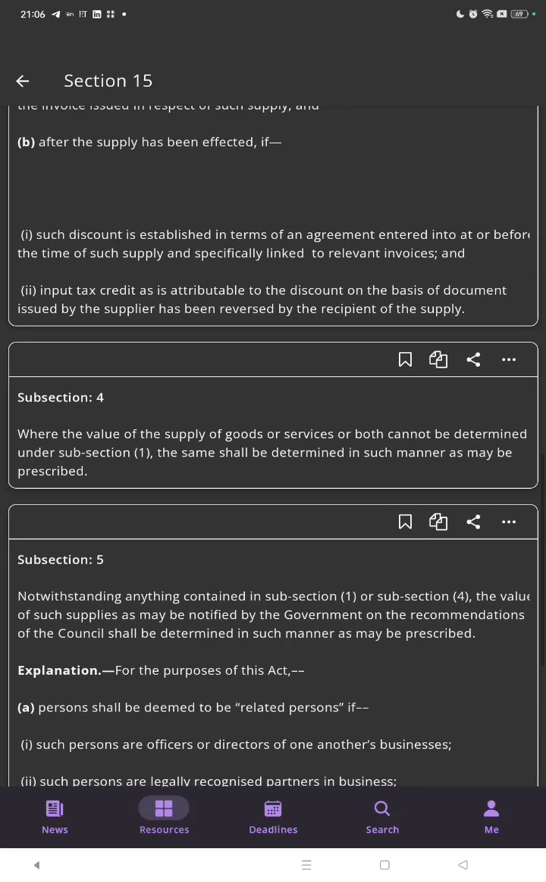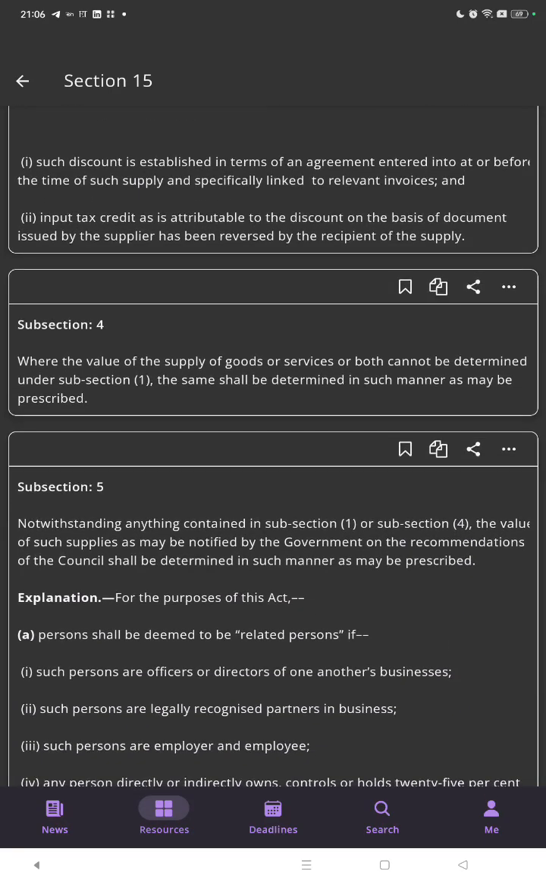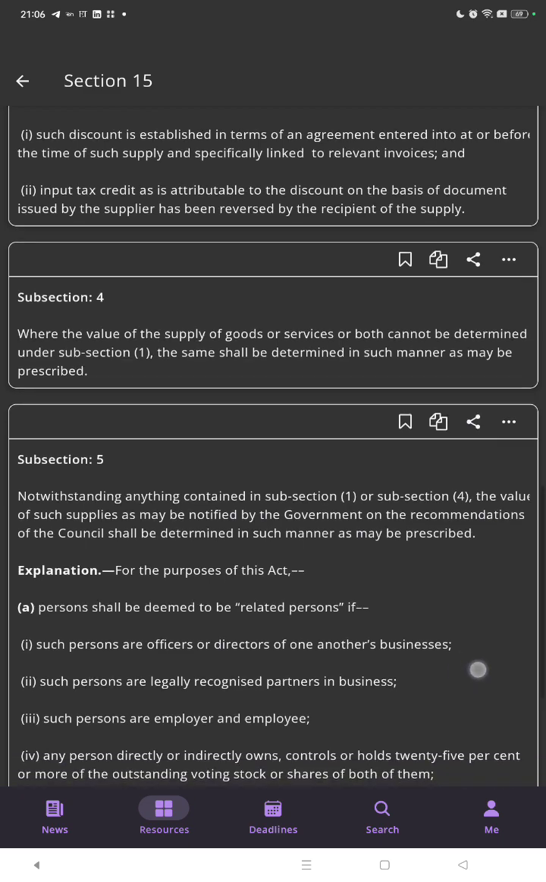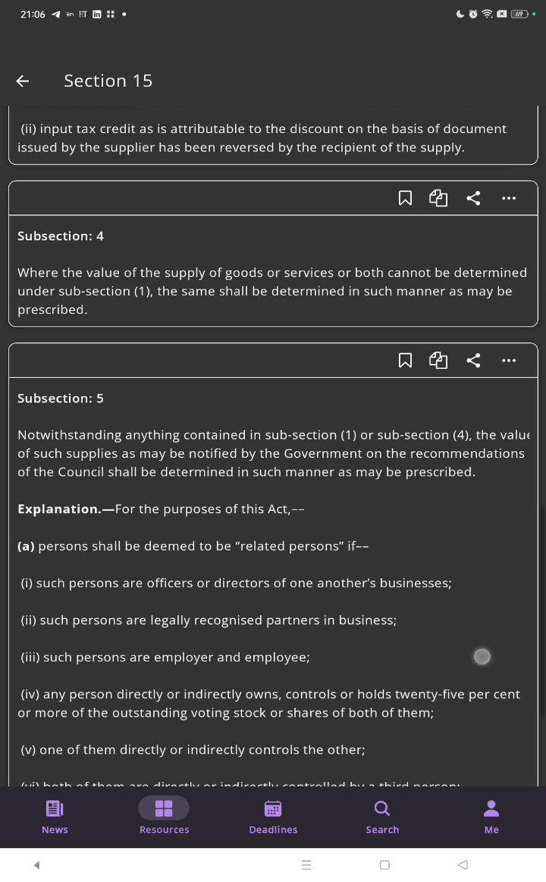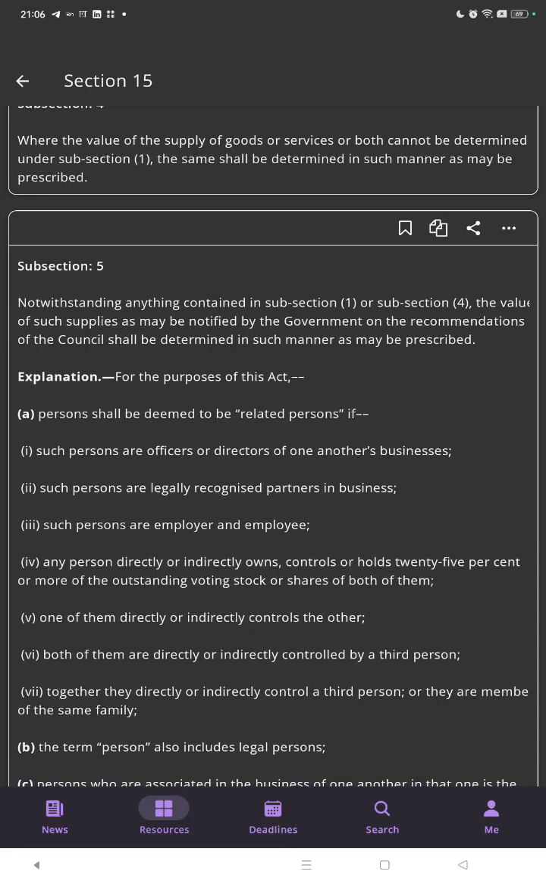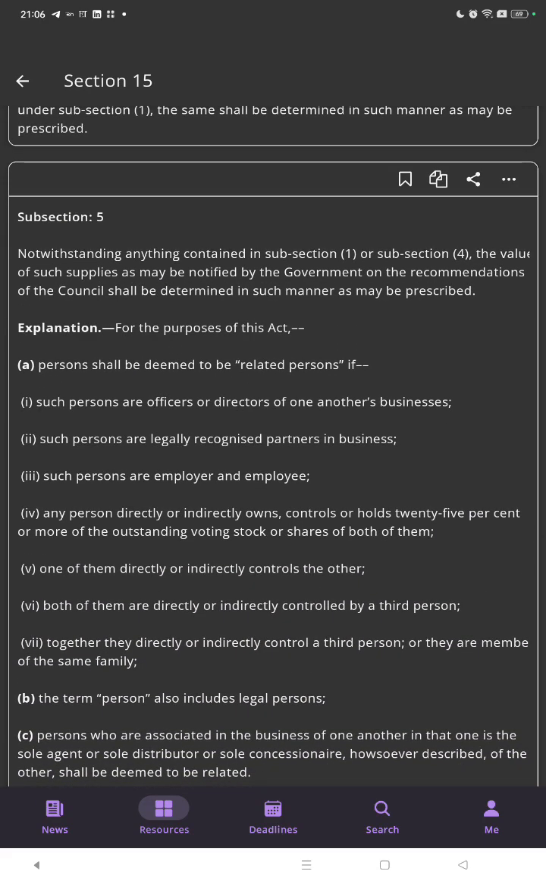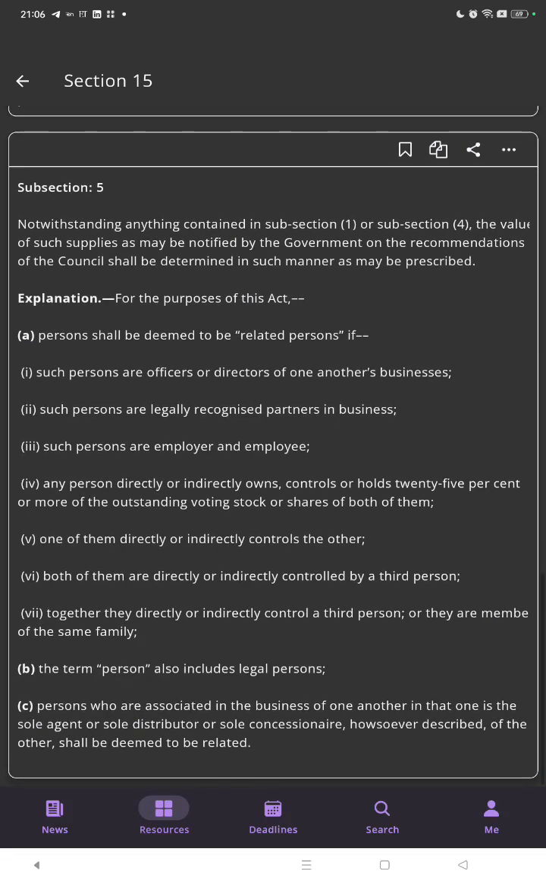Subsection 4. Where the value of supply of goods or services or both cannot be determined under subsection 1, the same shall be determined in such manner as may be prescribed. Subsection 5. Notwithstanding anything contained in subsection 1 or subsection 4, the value of such supplies as may be notified by the government on the recommendation of the Council shall be determined in such a manner as may be prescribed. Explanation: for the purpose of this Act,